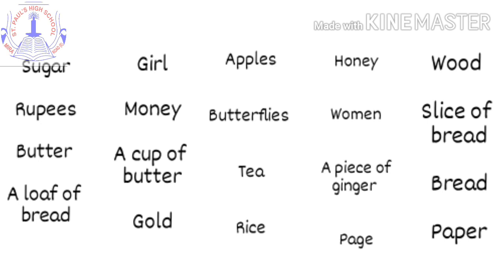Pages can be counted, but paper cannot be counted. So, that is an uncountable noun. Now, I hope all of you are clear on the doubts of countable and uncountable nouns.